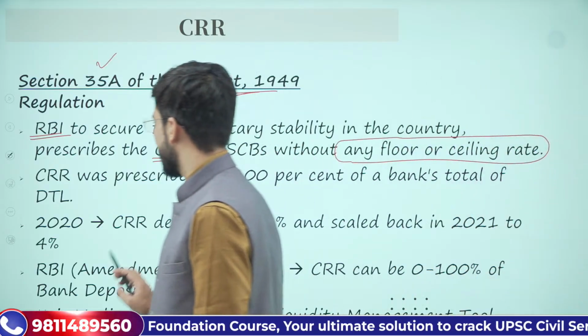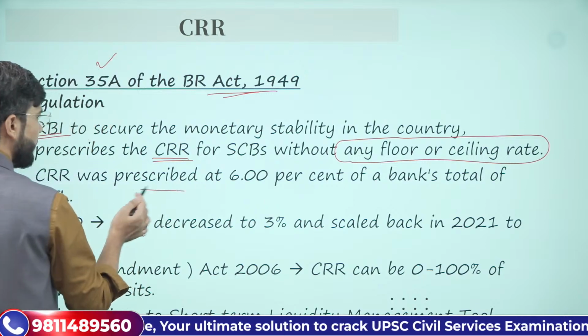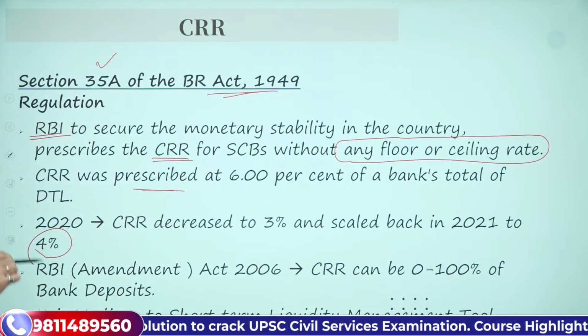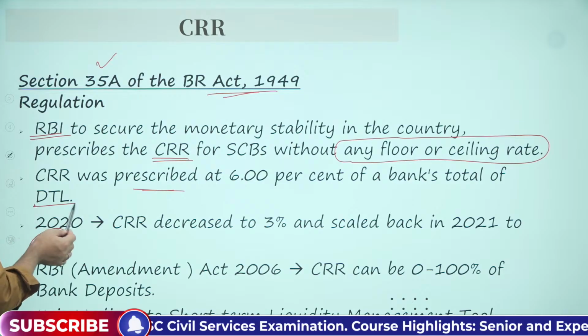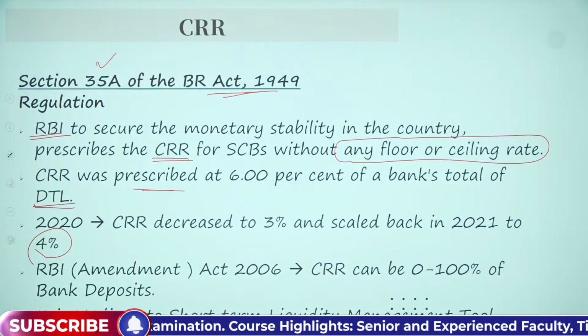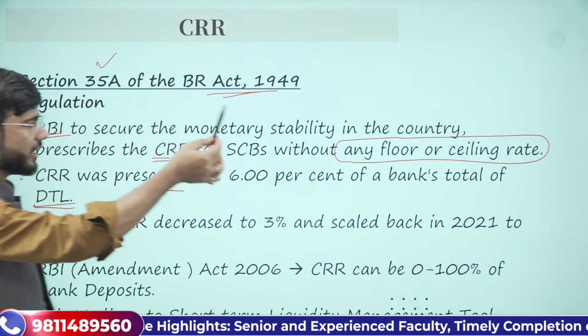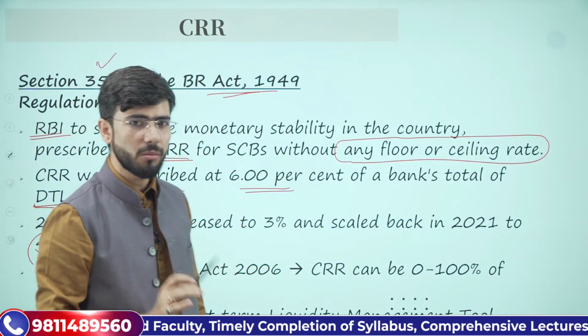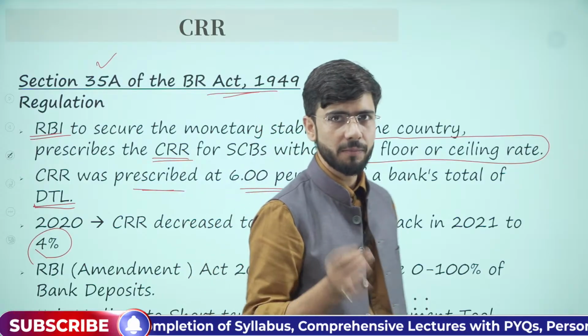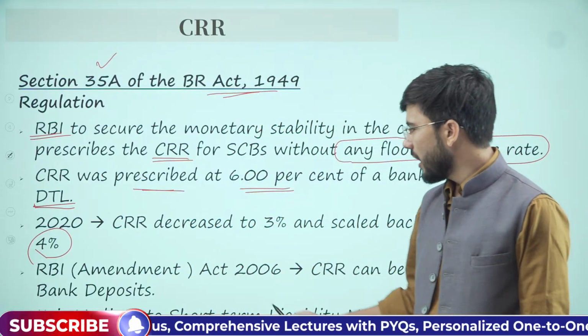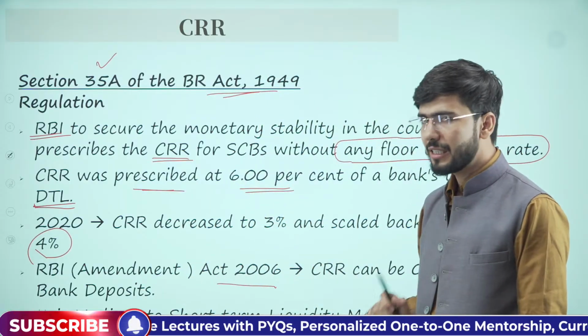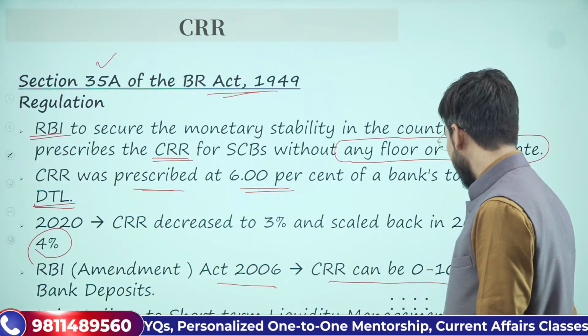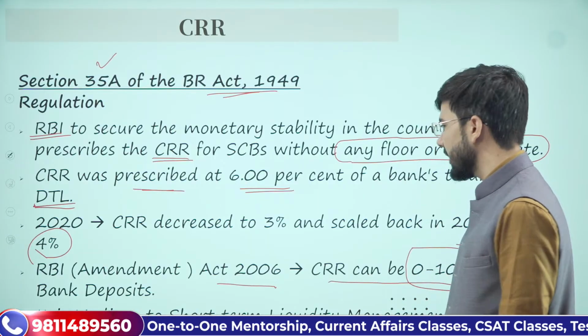CRR was prescribed at 6% of banks' total demand and time liabilities. Earlier, जब Banking Regulation Act आया था 1949 में, उस टाइम पे recommendation आया था that it should be 6%, but currently we have 4%. Further, the RBI Amendment Act of 2006 regulated that CRR can be 0 to 100%, as I said earlier also.